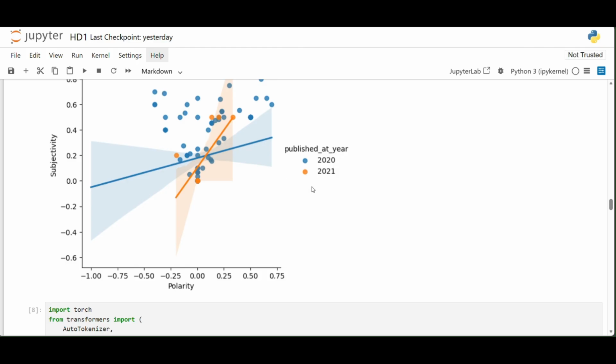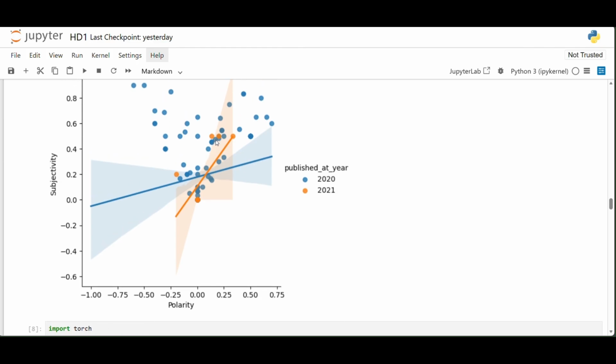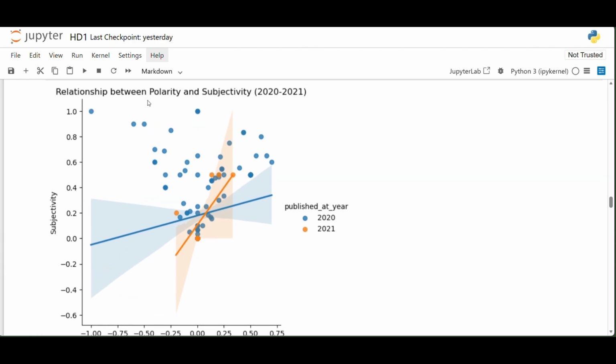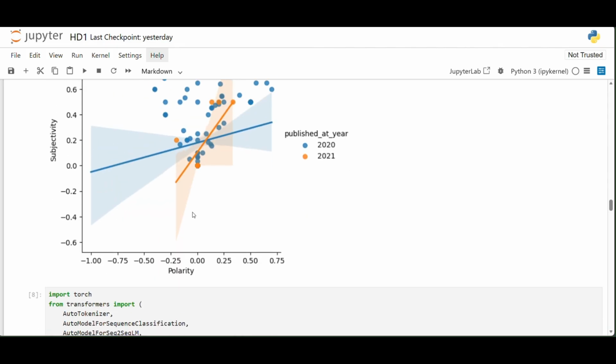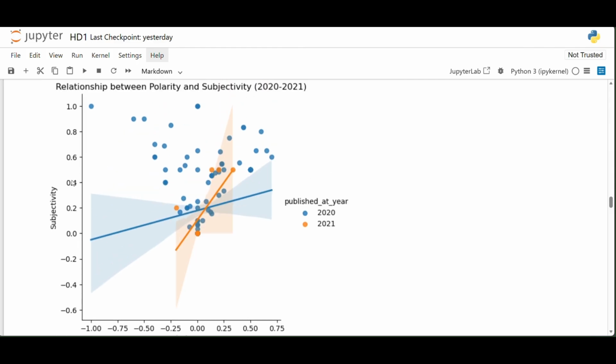And in 2021 we had more factual and neutral conversations. The comments were more factual and neutral, as the polarity is 0 to 0.5 and the subjectivity is around 0.4 to 0.6.